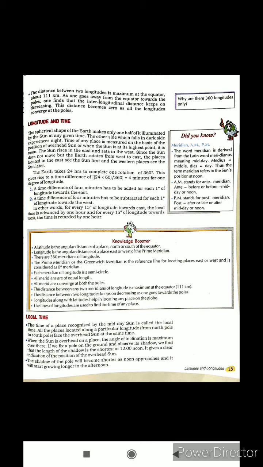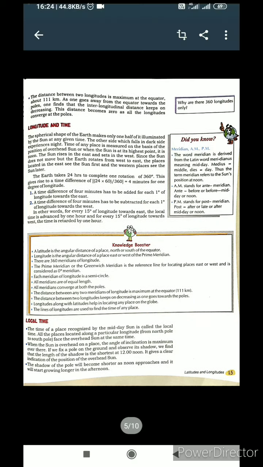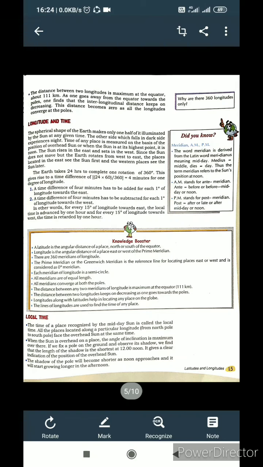If we fix a pole on the ground and observe its shadow, we find the length of the shadow is the shortest at 12 noon. It gives a clear indication of the position of the overhead sun. The shadow of the pole will become shorter as noon approaches and it will start growing longer in the afternoon.